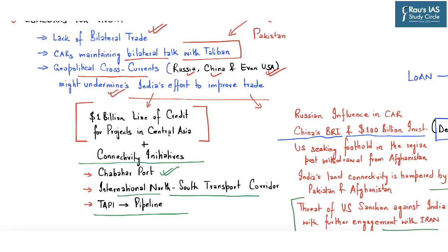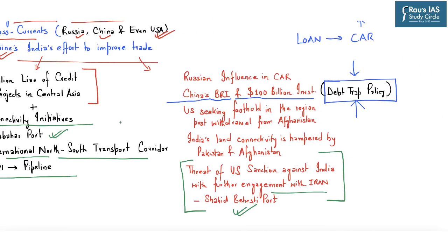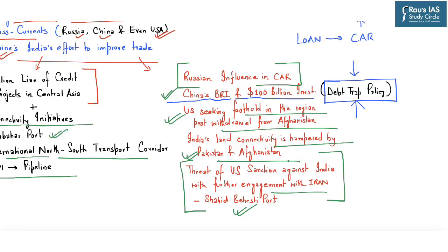So all these efforts which India intends to undertake in the Central Asian region might be undermined not only from the policy of China but also from a strong Russian influence in the Central Asian Republic, and also the fact that United States is seeking foothold in the region, especially after withdrawal from Afghanistan. Now, another concern for India is that India's land connectivity in the Central Asian region is as of now hampered by Pakistan and Afghanistan because of Taliban.